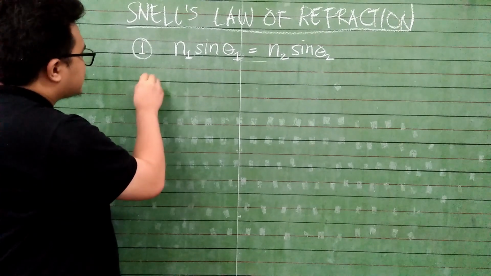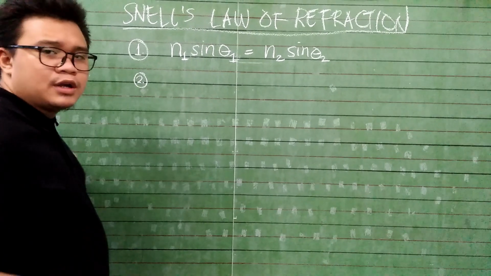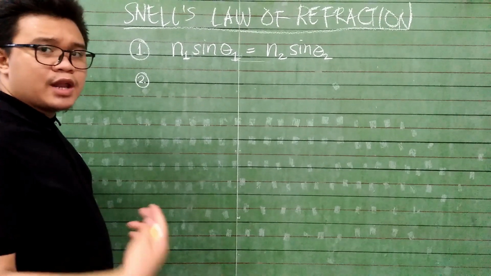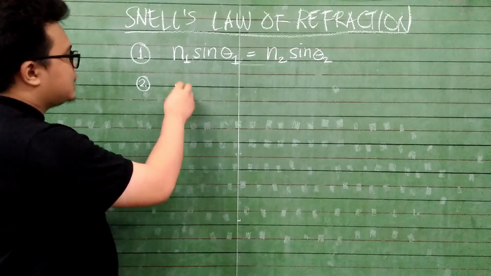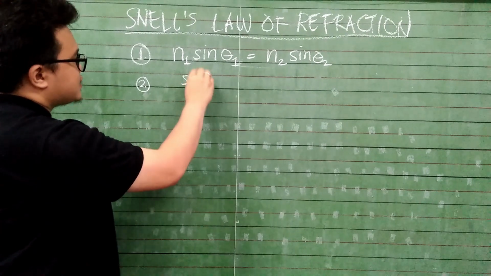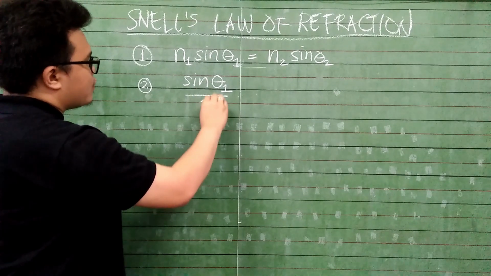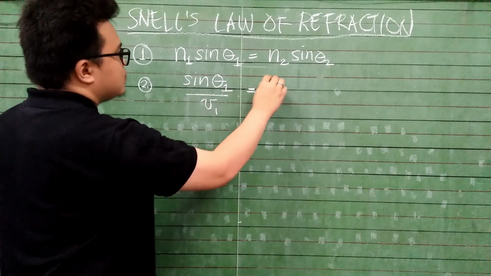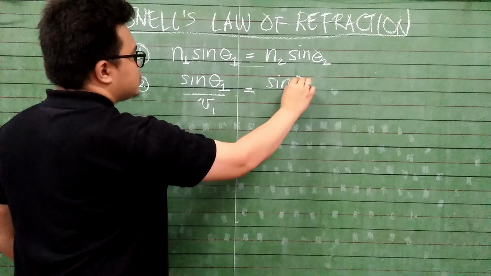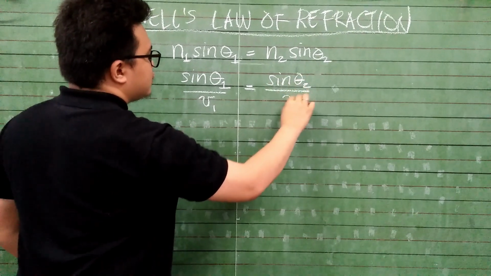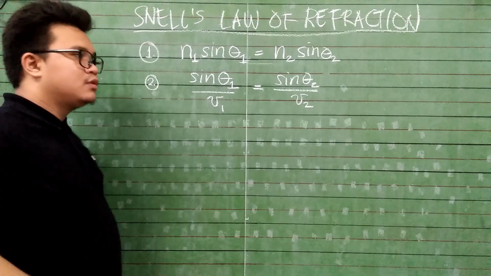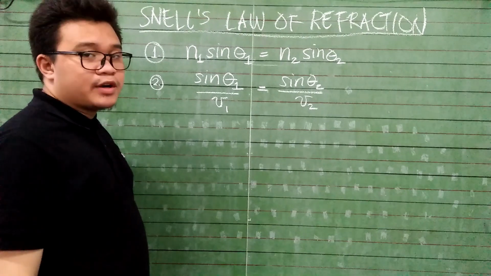Now, another equation that would help us describe further the behavior of white light in relation to its velocity is perfectly described in this equation: sine angle 1 over v1 is equal to sine angle 2 over v2. So, let me define further these variables.